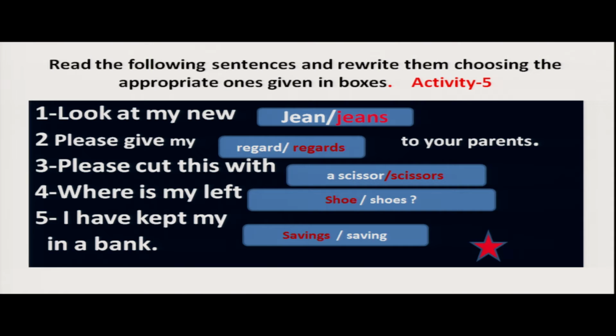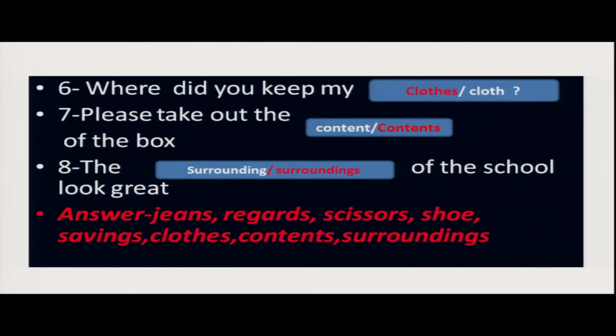Where is my left shoe or shoes? Of course, your answer is, where is my left shoe? I have kept my savings or saving in a bank. Of course, my dear students, your answer is, I have kept my savings. Next one, where did you keep my clothes or cloth? Your answer is clothes.